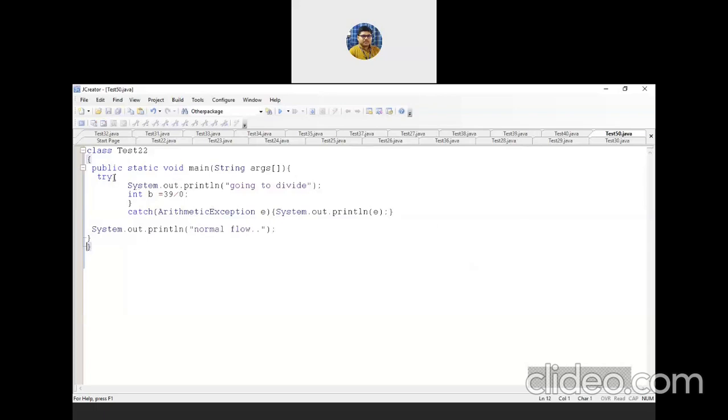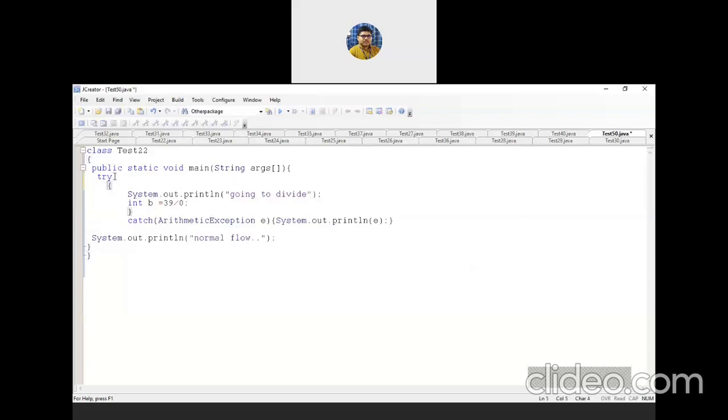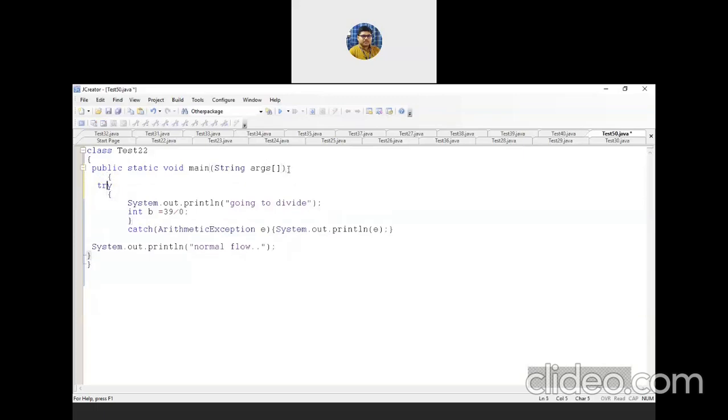It's a simple program of just a try-catch block. This is your main. What I'm doing over here is trying to divide the number 39 by 0.